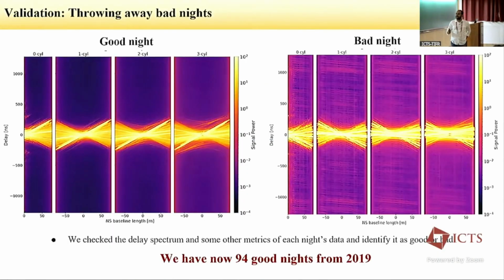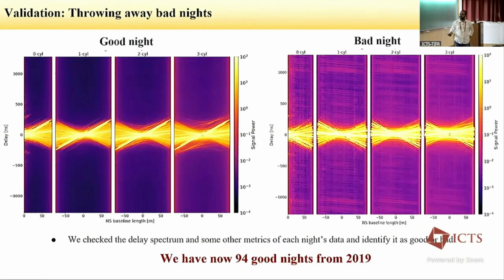So first, I would mention that we have many different validation techniques to find out bad nights and throw them away. So this is the delay power spectrum. X-axis baseline, y-axis delay. In an ideal scenario, all your foregrounds would be here within the wedge, and high delay modes would be free of foregrounds. But if you have a narrowband gain error or any RFI, that will leak power to high delay.